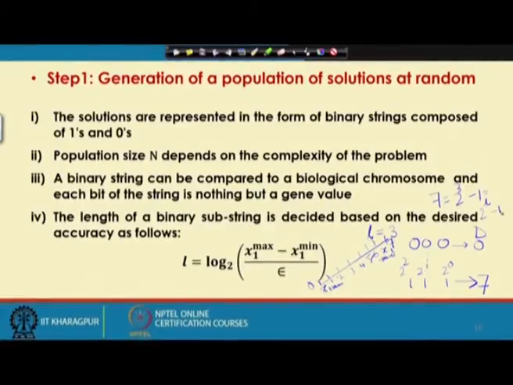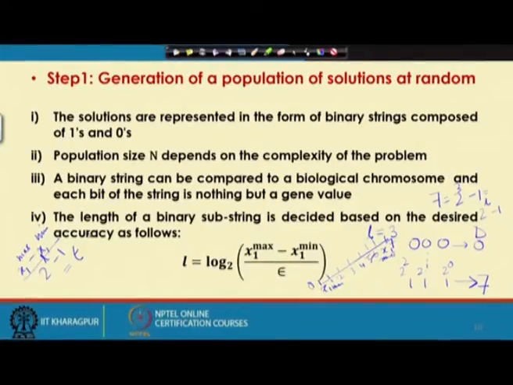Now, supposing that I know the range for x1, that is x1 maximum minus x1 minimum, and that is divided into 2 raised to the power L minus 1 divisions, and this is equal to epsilon, which is the precision which we need.